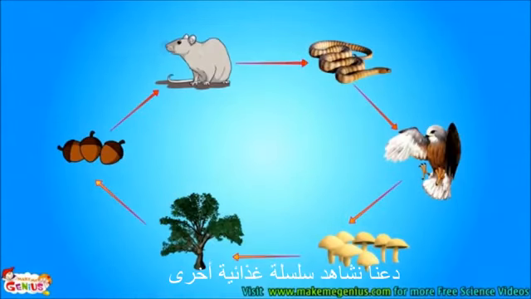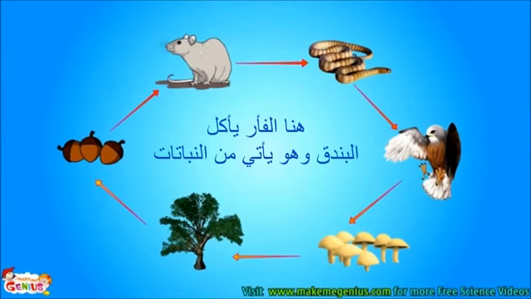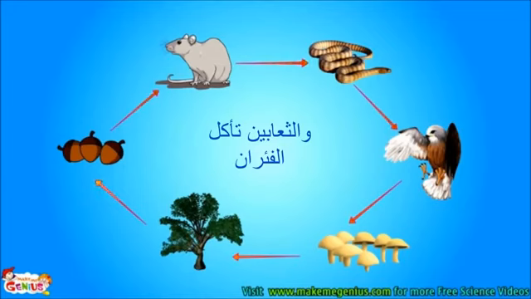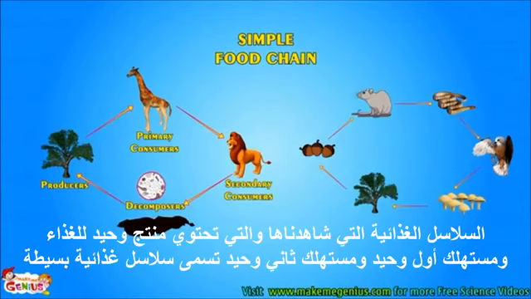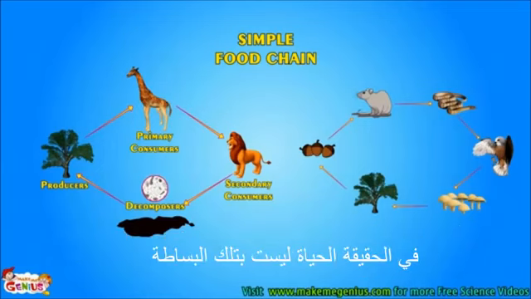Decomposers are an important part of food chain. Let us see another food chain. Here, rat eats acorns fruit, which comes from plant, and snake eats rat. Eagle eats snake. Eagle dies. It gets decomposed, and plants use decomposed nutrients to produce fruit. The food chains which we saw, which have one producer, one primary consumer, and one secondary consumer, are called simple food chains. Actually, life is not so simple.